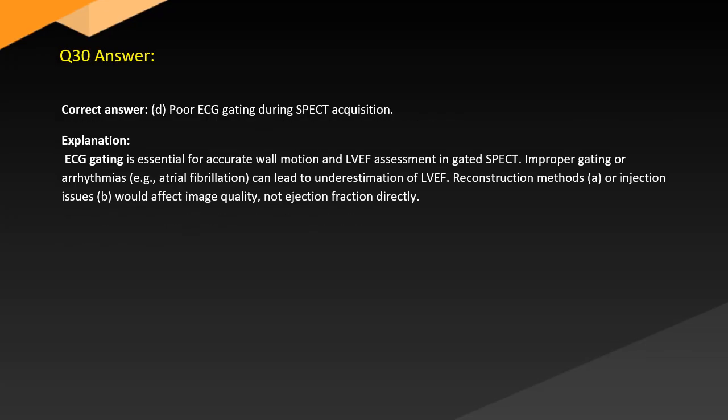Answer. Correct answer: D. Poor ECG gating during SPECT acquisition. Explanation. ECG gating is essential for accurate wall motion and LVEF assessment in gated SPECT. Improper gating or arrhythmias, e.g. atrial fibrillation, can lead to underestimation of LVEF. Reconstruction methods, A, or injection issues, B, would affect image quality, not ejection fraction directly.